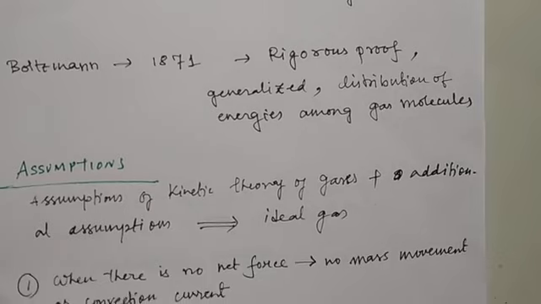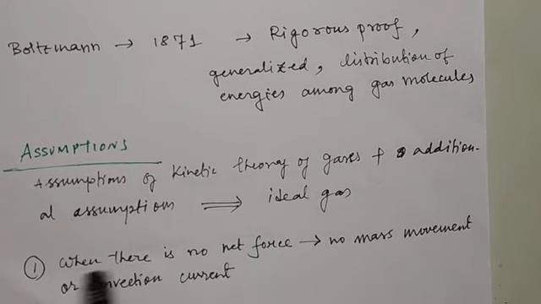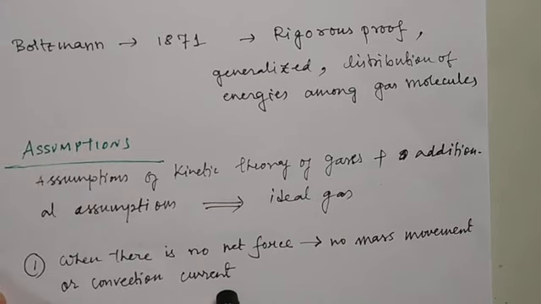The first assumption is that when there is no net force acting on a gaseous system, there is no mass movement or convection current within this gaseous system. It means that if there is a force acting on a gaseous system, then the molecules will be particularly moving in the direction of this force. So there will be a mass movement, with gas molecules moving from one region to another region as a whole.